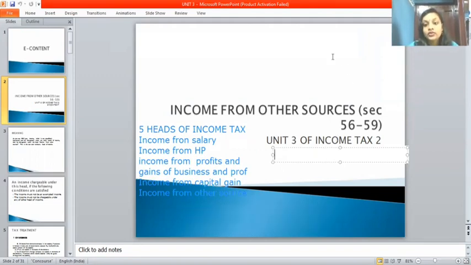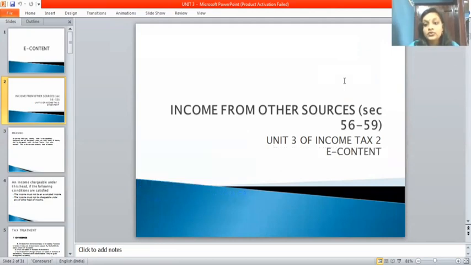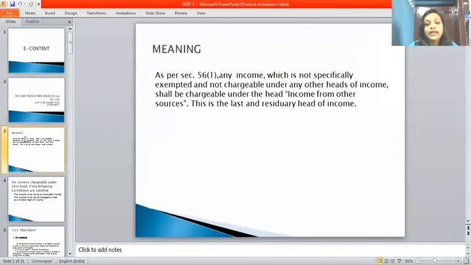So we can go through the meaning of income from other source. As per section 56 subsection 1, any income which is not specifically exempted and not chargeable under any other head of income shall be chargeable under the head income from other source, and this is the last and residual head of the income.